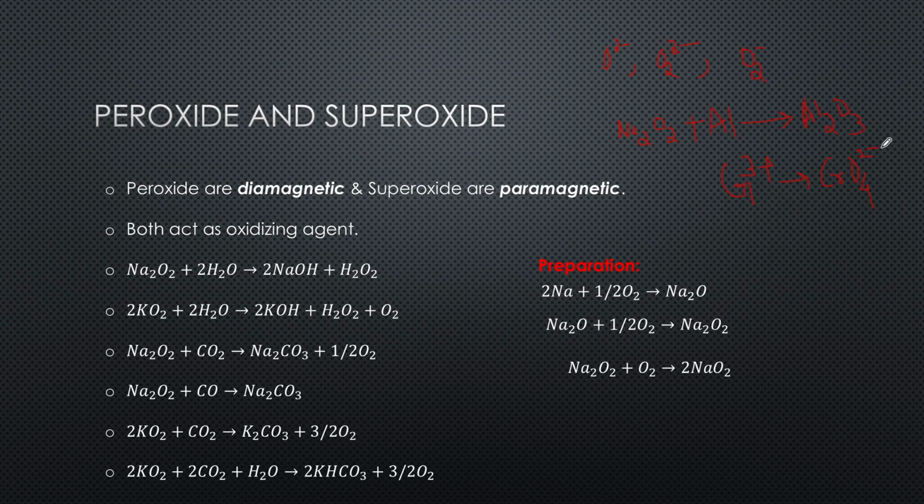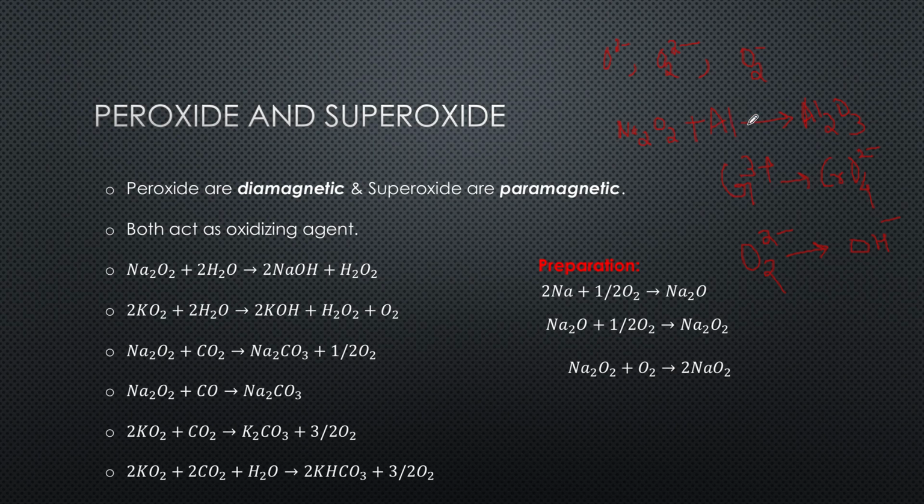I will give you a hint. This is one of the reactions, chromium 3 plus going to chromate. So balance this half reaction. Another half reaction would be your peroxide half reaction. What is getting reduced? O2 2 minus is getting reduced to OH minus. Okay, so balance this half reaction, and then add together, and you will get the complete reaction for a peroxide oxidizing chromium 3 plus to chromate ion.